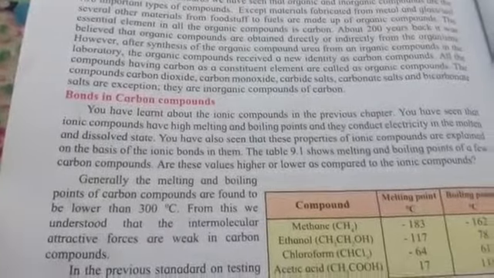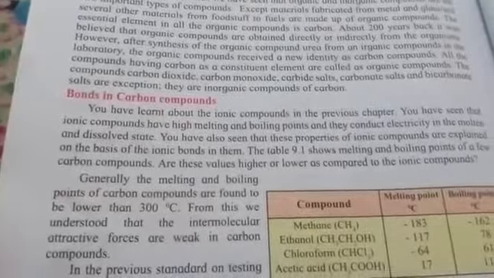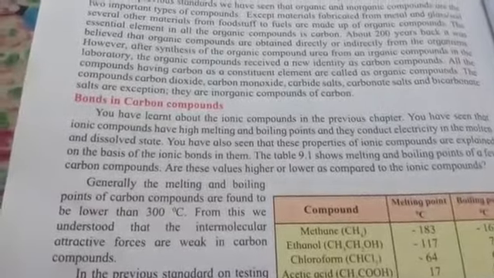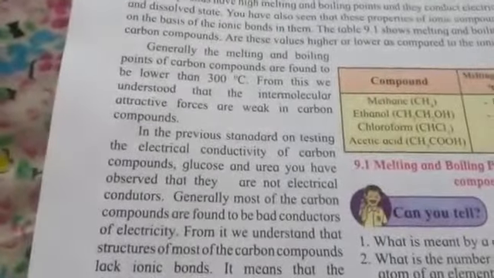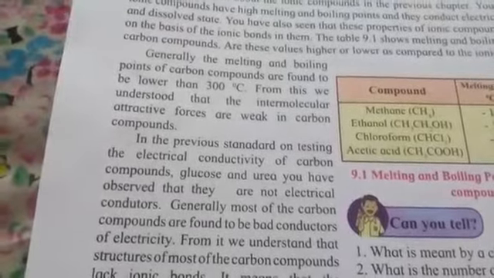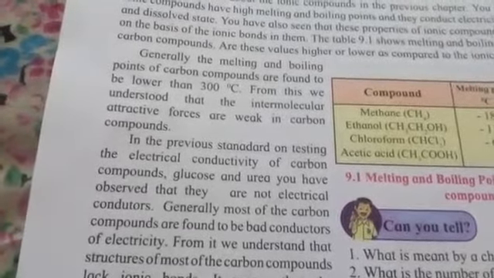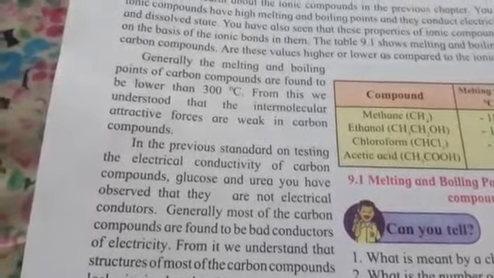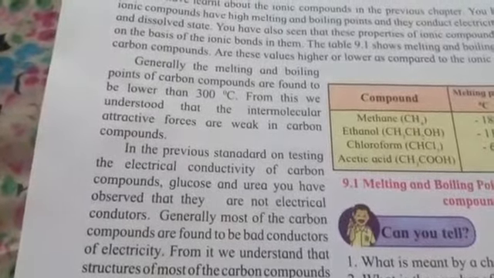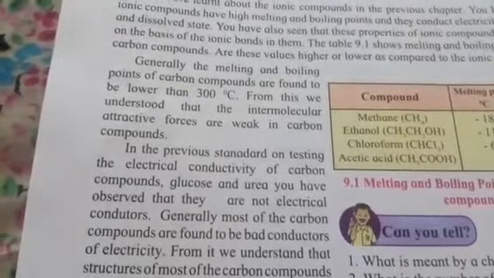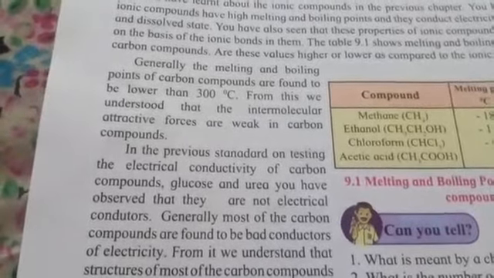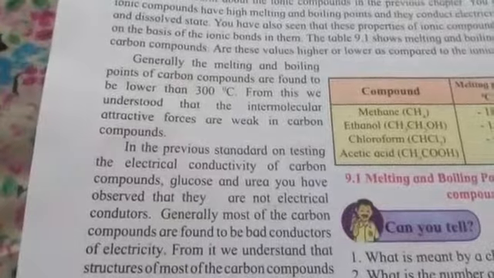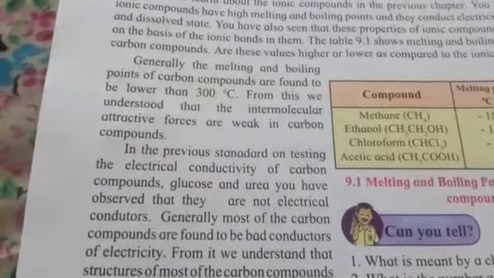But in the case of ionic compounds, we will always find that the melting and boiling points are higher. Why? Because ionic bonds are stronger, and covalent bonds are comparatively weaker. Now, in the previous standard, on testing the electrical conductivity of carbon compounds like glucose and urea, you observed that they are not electrical conductors. That means no formation of ions takes place in covalent compounds, so they do not have the ability to conduct electricity.